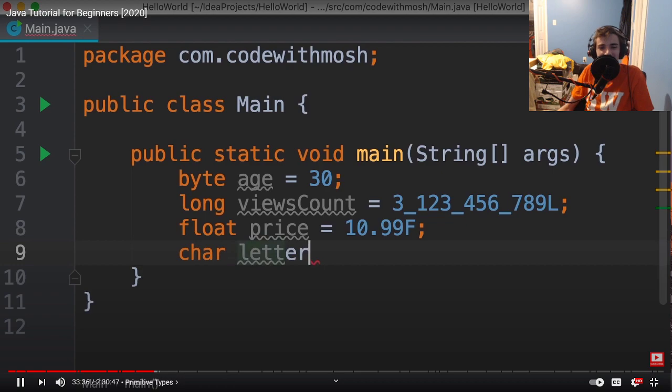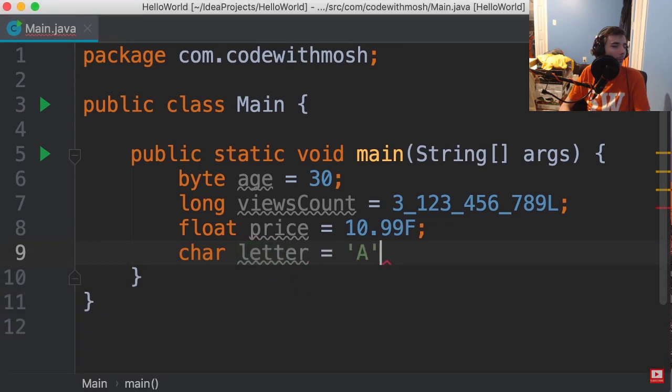We call it letter, and we set it to A. Note that we should always surround single characters with single quotes and multiple characters or strings with double quotes. So char represents only one character, string represents a series of characters.